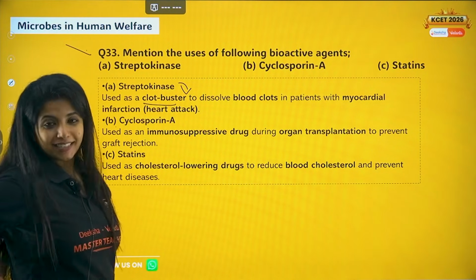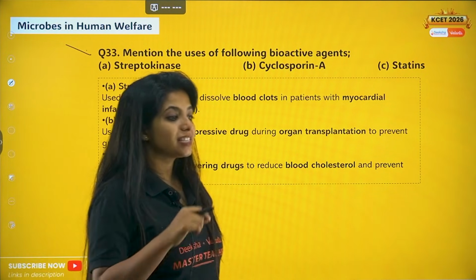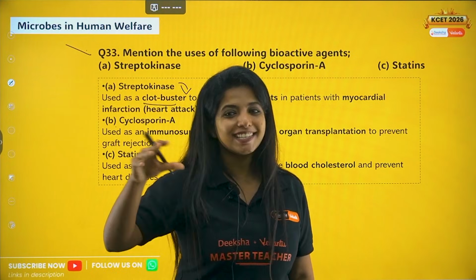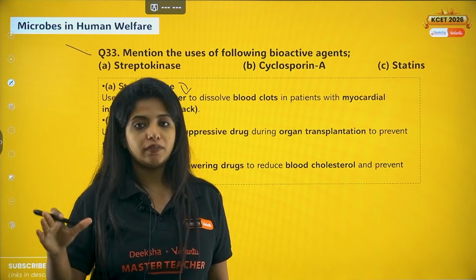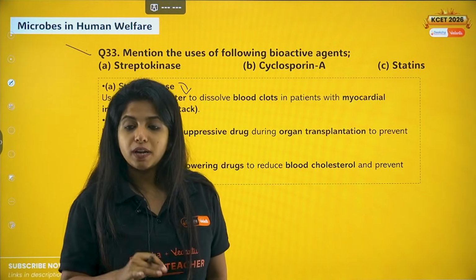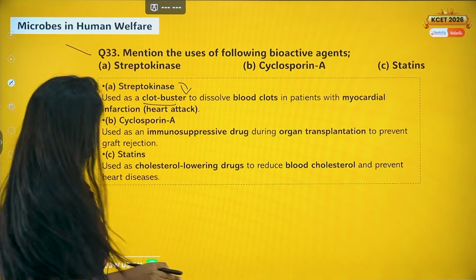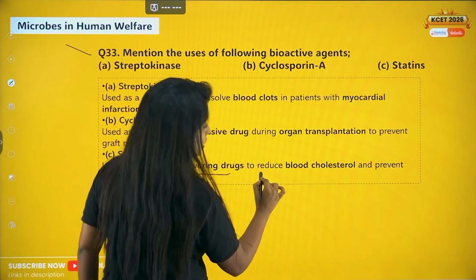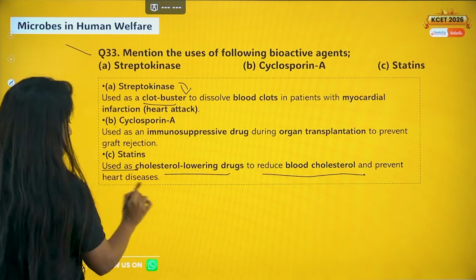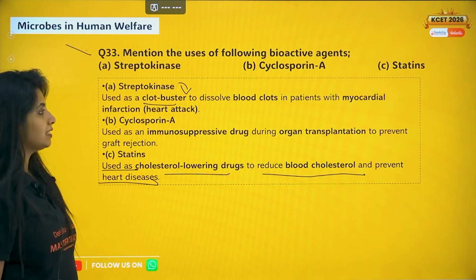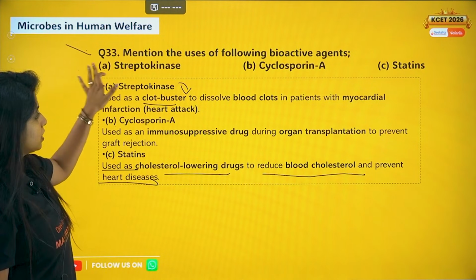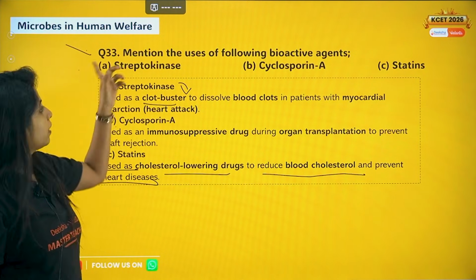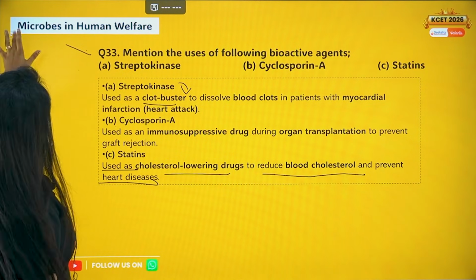Now statin. Statin, basically you can remember, like statin stabilizes your blood cholesterol level. It actually lowers your blood cholesterol level and leads to what? The heart diseases. So used as cholesterol lowering drugs to reduce blood cholesterol and prevents what? The heart diseases as well. So these are the three things you need to remember. This is from Microbes in Human Welfare.